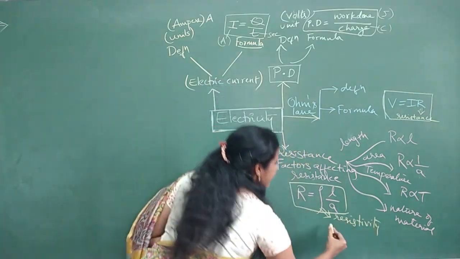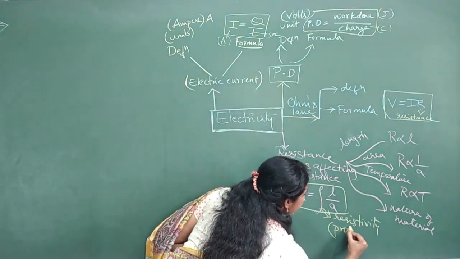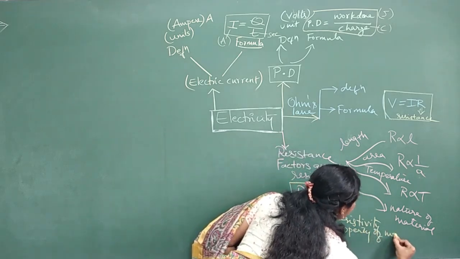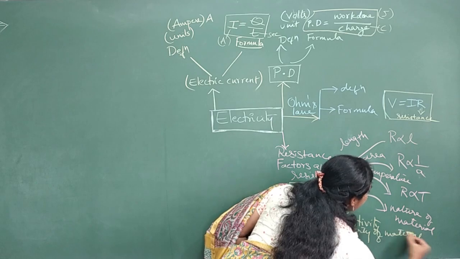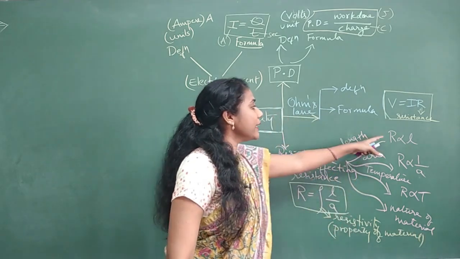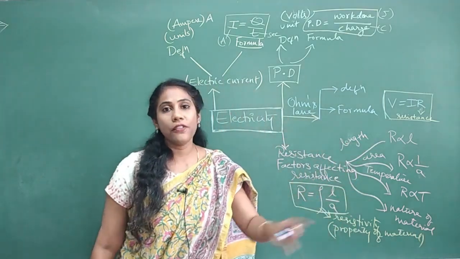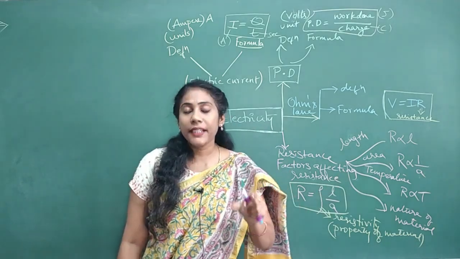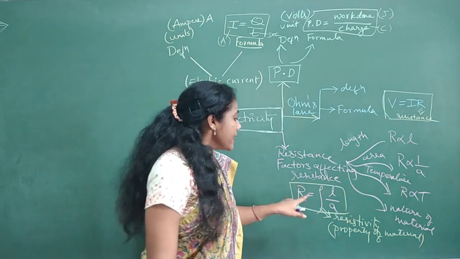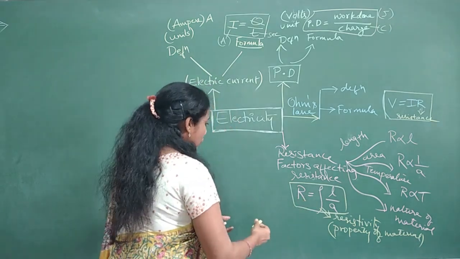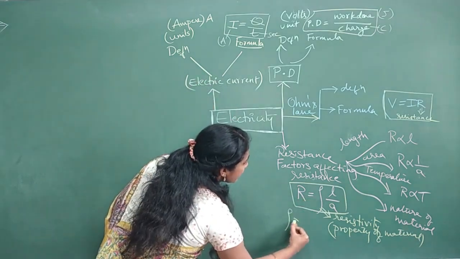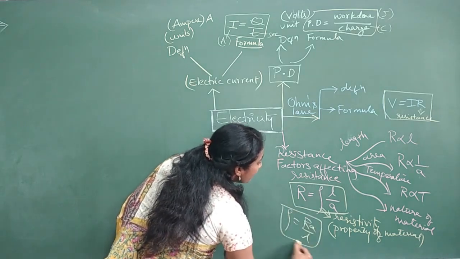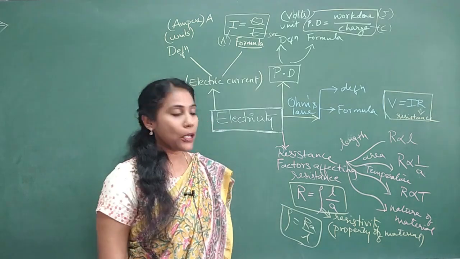Resistivity is nothing but a property of a material. Resistivity does not depend on the length of a conductor, the area of a conductor, or temperature. It is just the property of a material. The same formula I can also rearrange and write as rho is equal to RA by L. Both formulas are important for the problems.